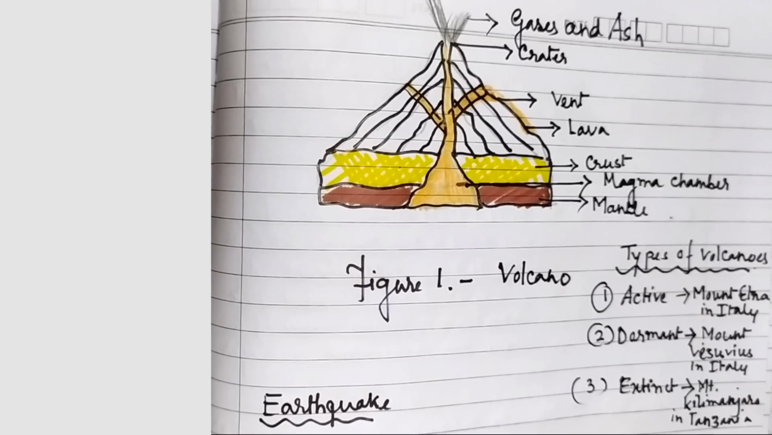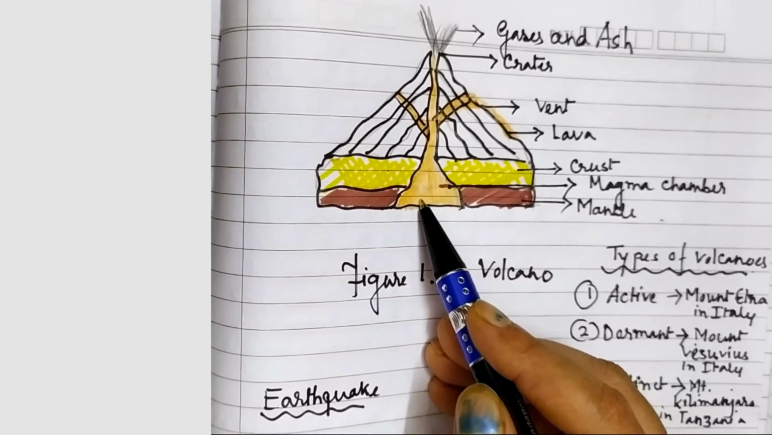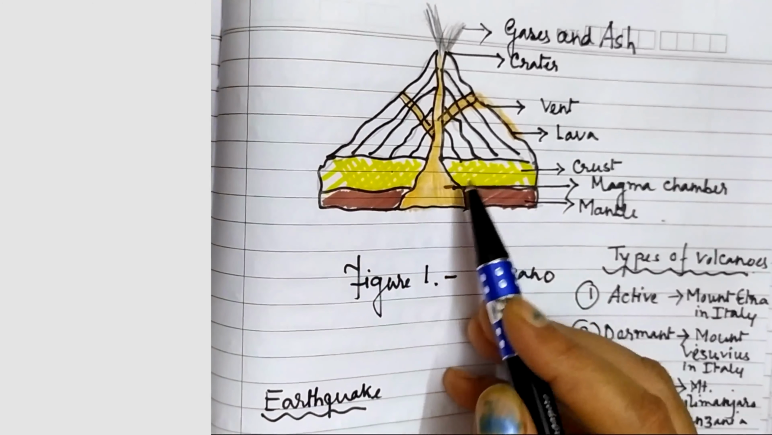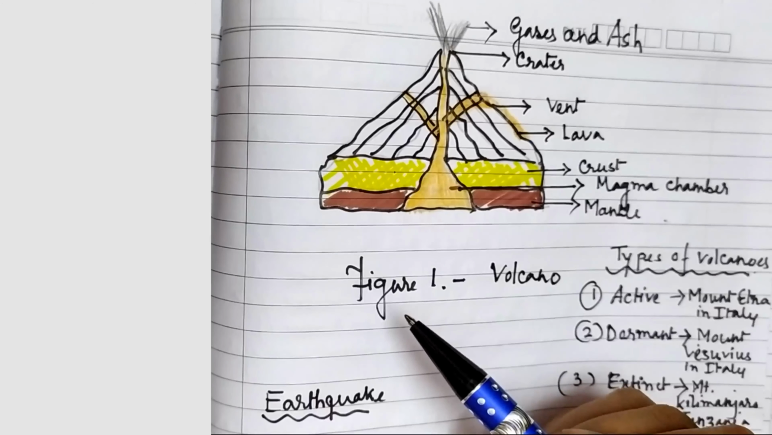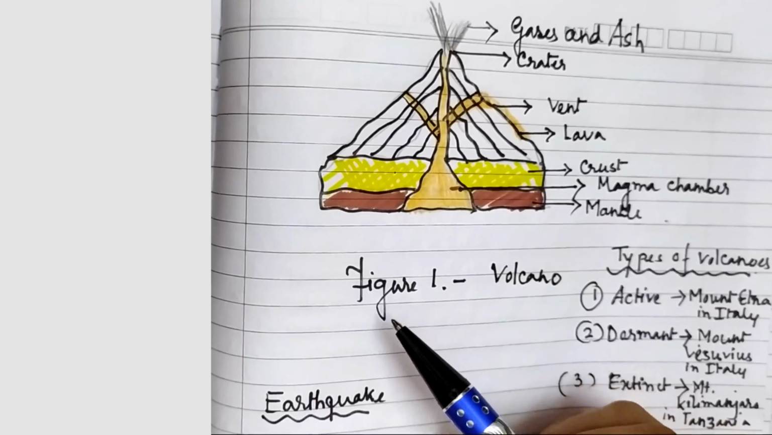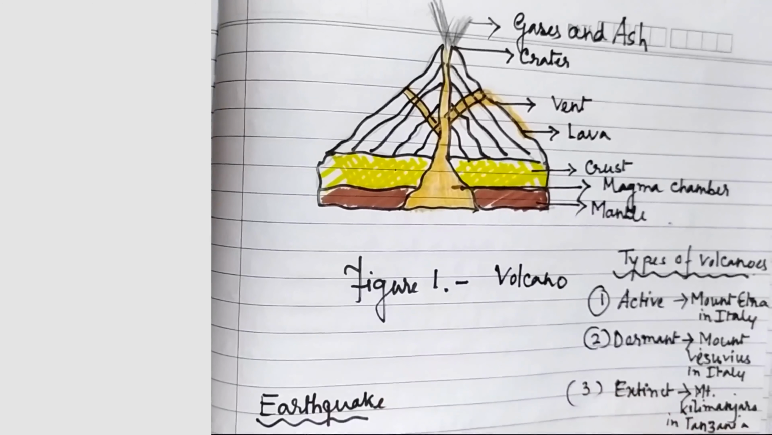Got it now? So magma is a fluid at about 1000 degrees centigrade. It reaches the earth's surface from the magma chamber at a depth of about 100 km inside the earth, from where it rises as it is under great pressure and high temperatures.